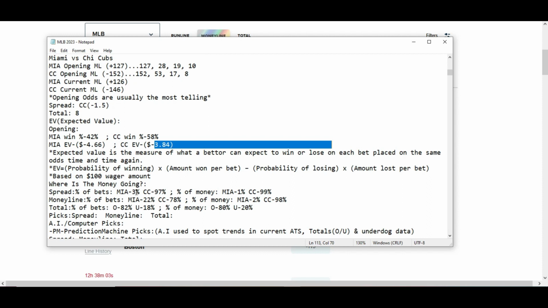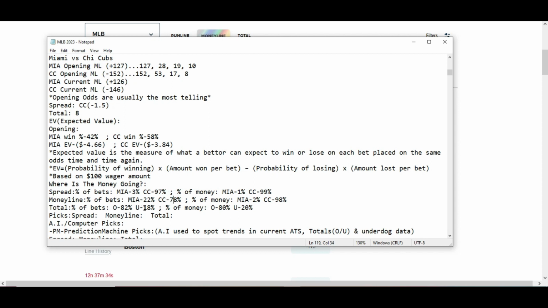Spread percentage of bets: 3% going to Miami, 97% going to the Cubs. Percentage of money: 1% currently going to Miami, 99% going to the Cubs based off the run line. So people expecting the Cubs to pretty much dominate in this game. Percentage of money: look at this, 98% going to the Cubs. 78% of the bets on the money line going to the Cubs. So yeah, they're expecting them to pretty much dominate this game.